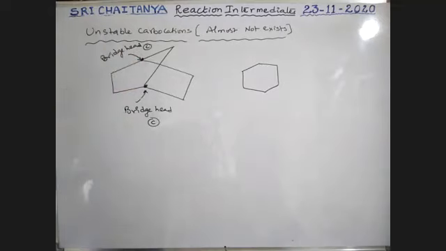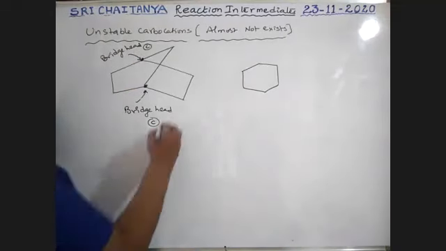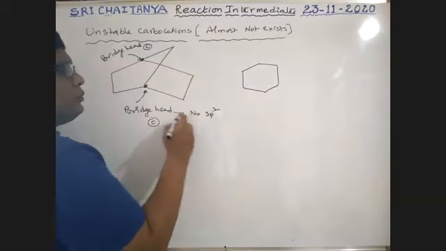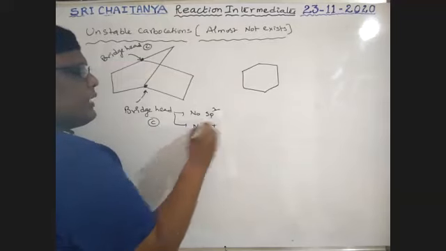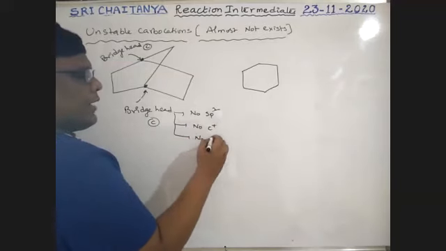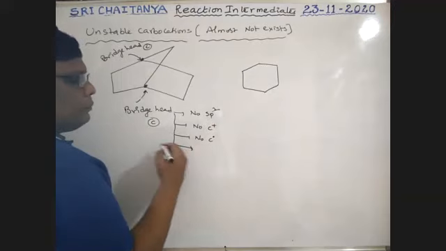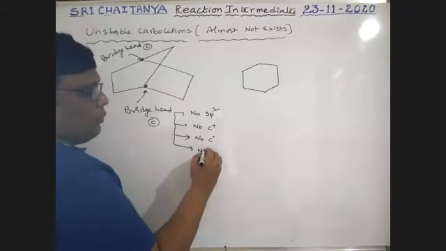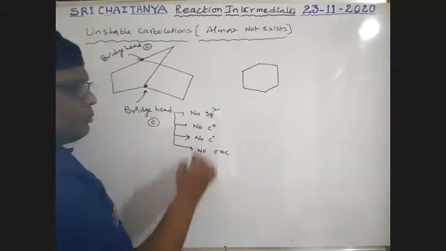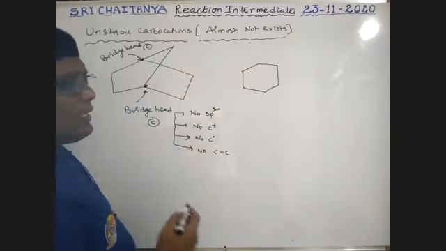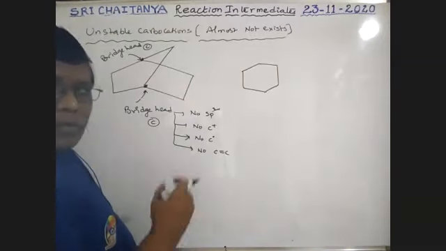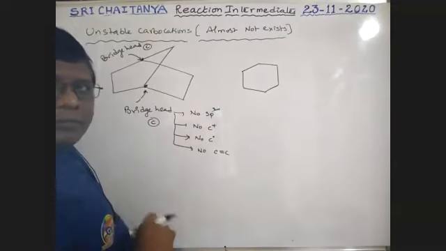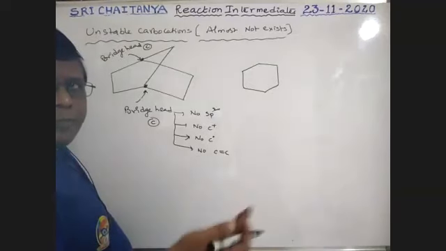So these carbons, no sp2 hybridized, no C+, no C radical, no C=C. Because in all these cases sp2 exists. If these exist, there it should be sp3 and not sp2.